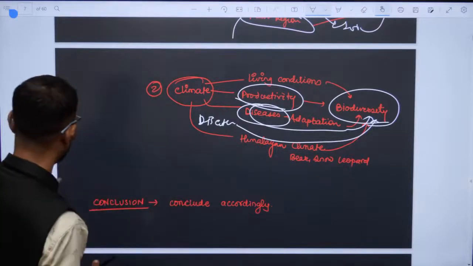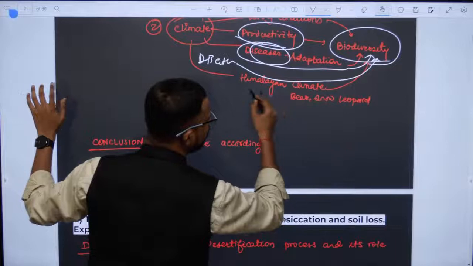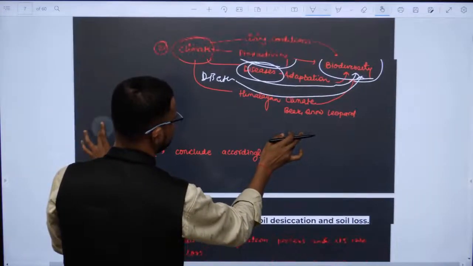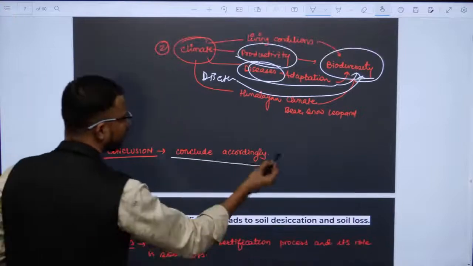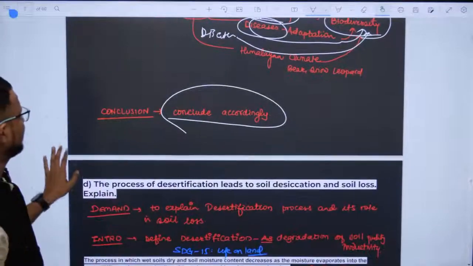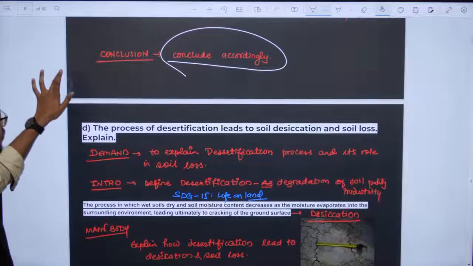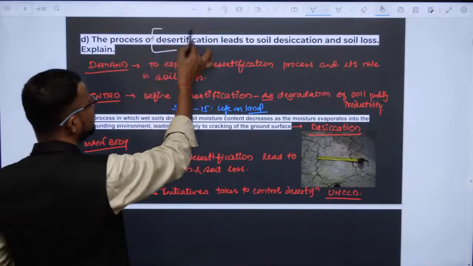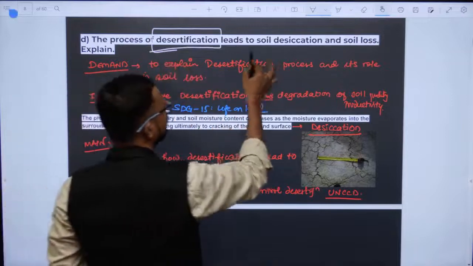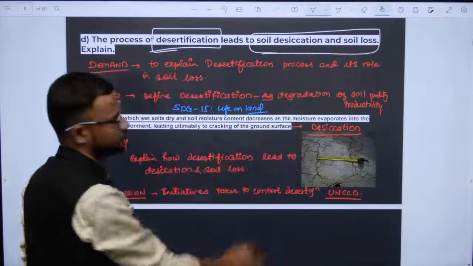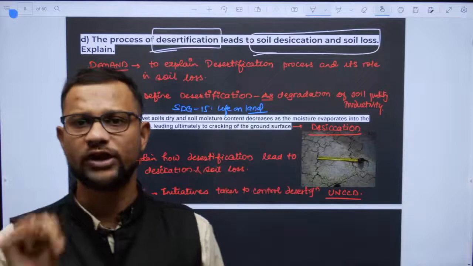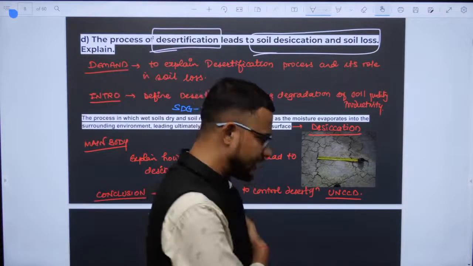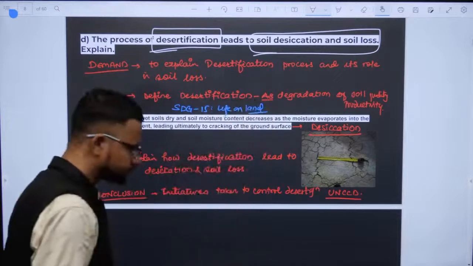Okay? And last, Himalayan wala climate लिख दो, polar bear, snow leopard, you can write those examples. And to conclude, you can write a crux as a whole also. So the conclusion you can write accordingly. Then the process of desertification leads to soil desiccation and soil loss. Now there are two keywords. Always do remember, guys, in paper you need to identify keywords.